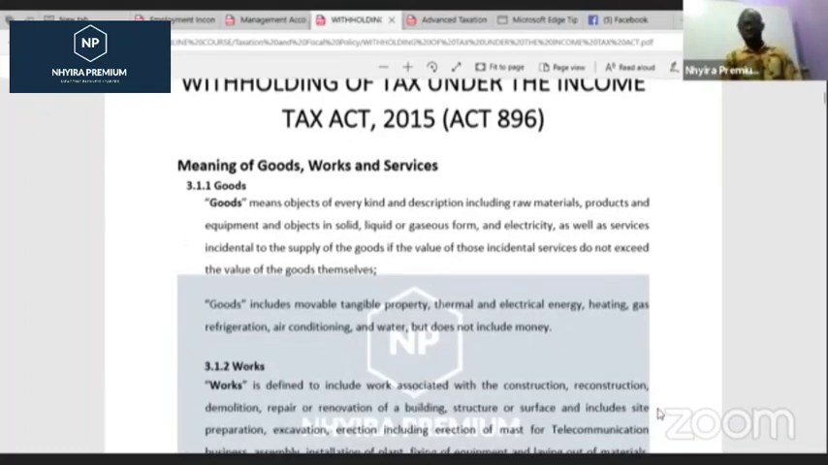First one, goods. Goods in general, we say, are any object of every kind and description, including raw materials, products and equipment, and objects in solid, liquid, or gaseous form.